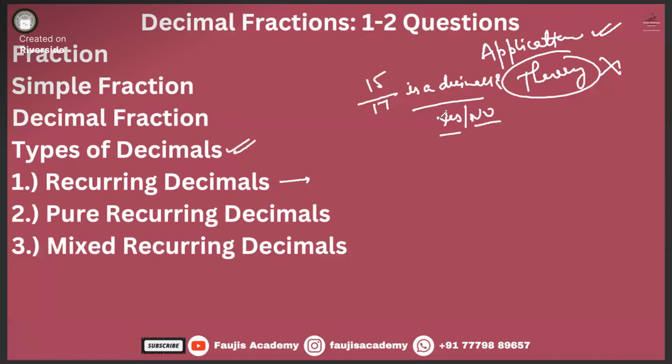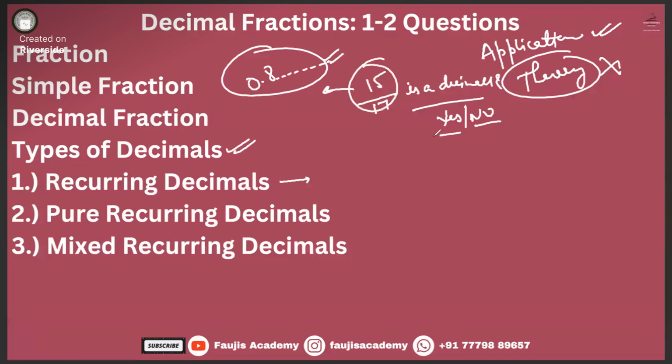The answer to this question is yes. This is also a decimal. Now you'll tell me, sir, it looks like a fraction. Yes, it's a fraction also, but when you simplify it, we'll get some number, 0 point something. So it can eventually be expressed in the form of decimals.